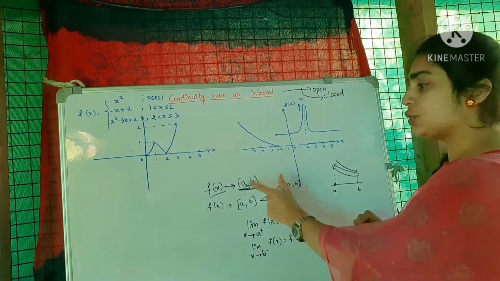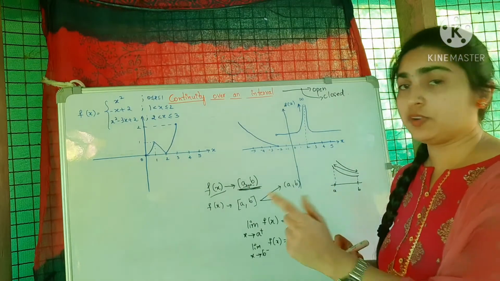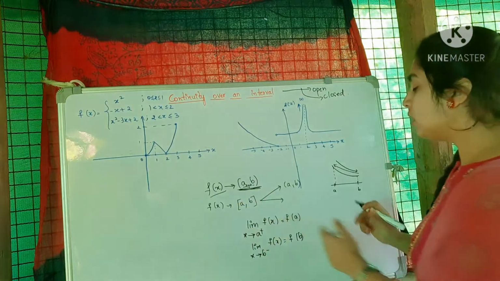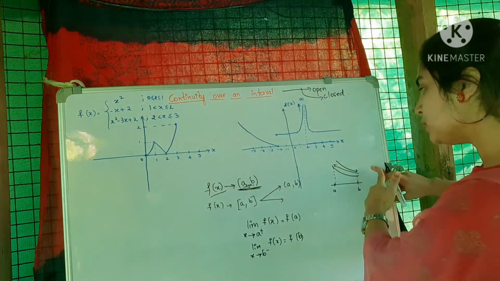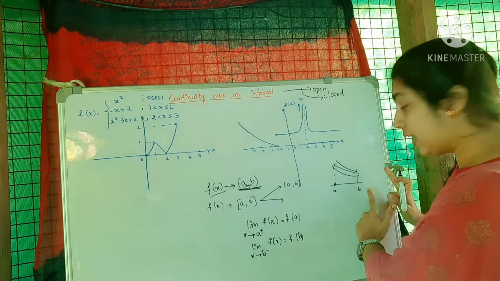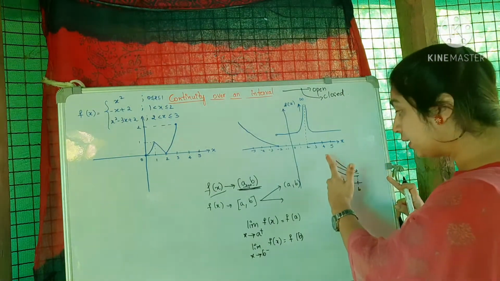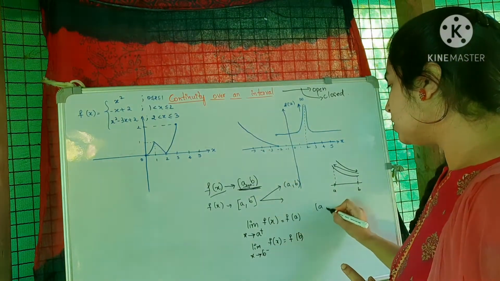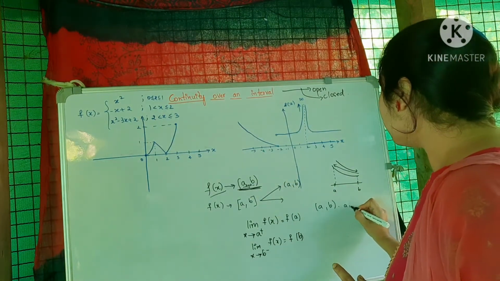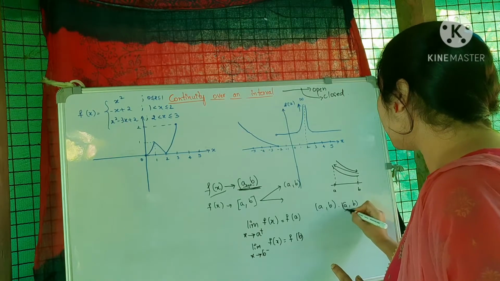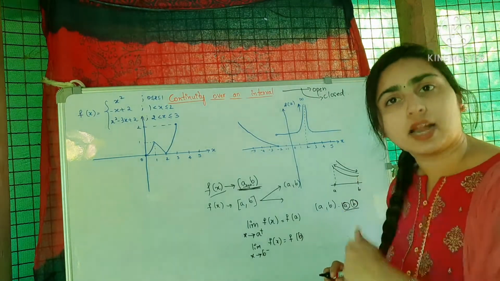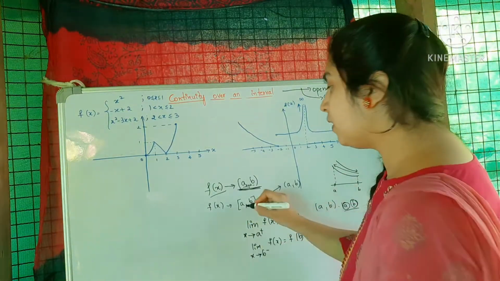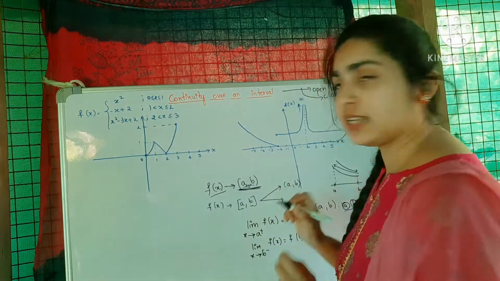So one, it should be defined in that particular interval. Second, it should be continuous over the interval a comma b. The third, at A it should be continuous from the right, and at B it should be continuous from the left. So it will be continuous over the open interval a comma b, and also at the extreme points, the end points a and b. It should be continuous at those points also when we are considering the closed interval, because in a closed interval we include the start and end points too.